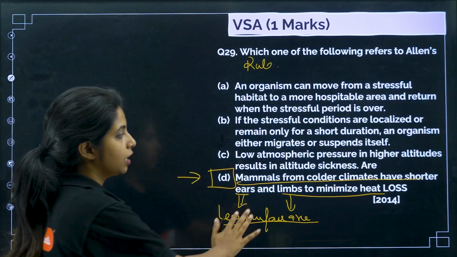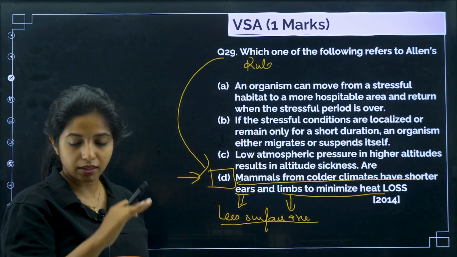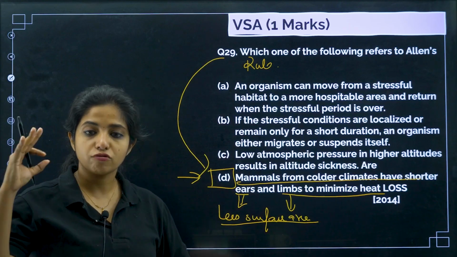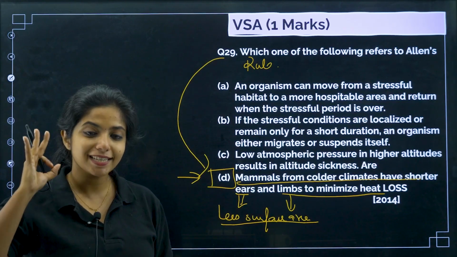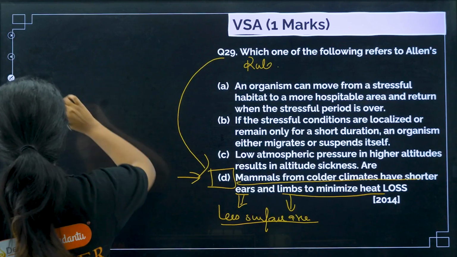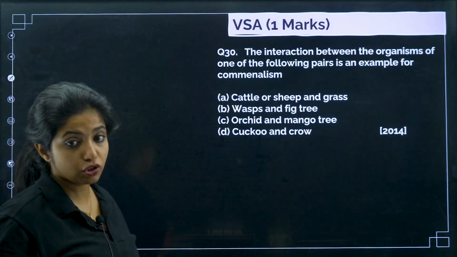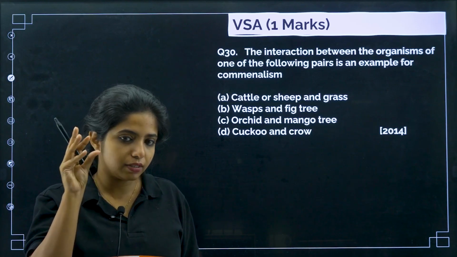No. Nothing, it's for this only. Allen's rule is for temperature regulation, surface area and things like that. So mammals from colder climates have shorter ears and limbs to minimize heat loss. As simple as that. You might have seen them. If you see the pictures carefully, polar bear and everyone, they have short hairs, short ears.